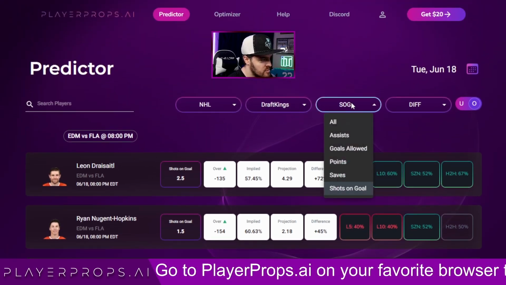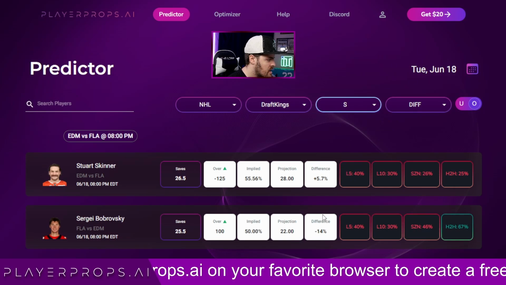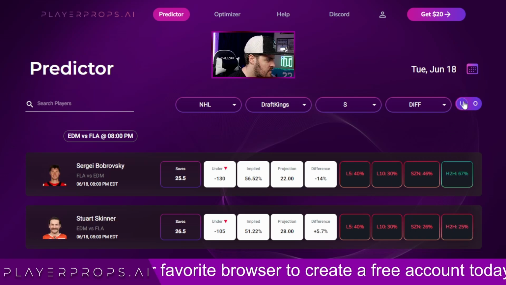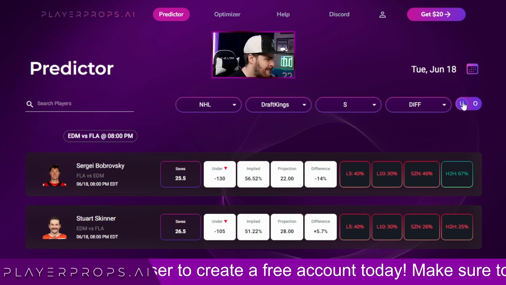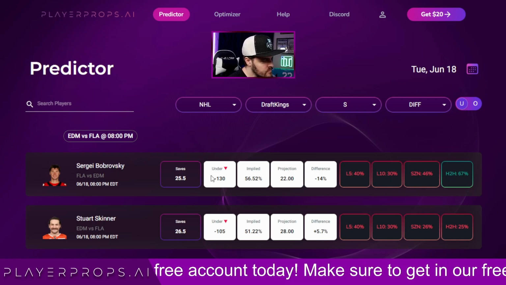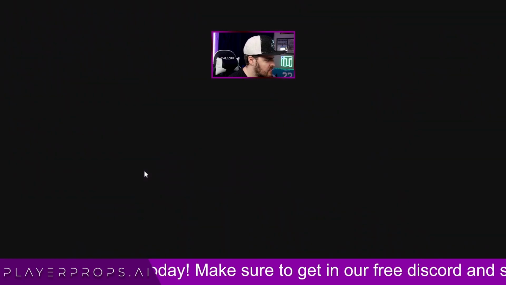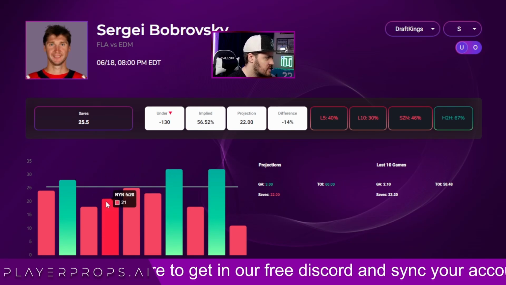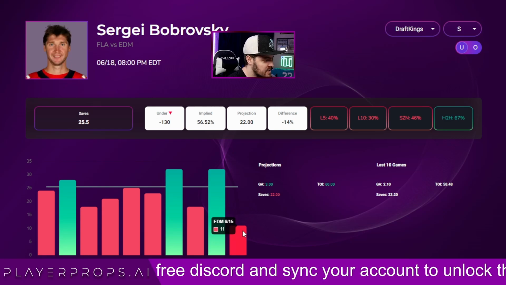So I know I said shots on goal and saves are my favorite. I'm going to peep this real quick. Sergey, the sportsbooks are favoring his under, and the projections also favor his under. He needs 25.5, and he's only gotten that 3 times in the last 10 games. Edmonton destroyed him in the last game where he only had 11 saves.